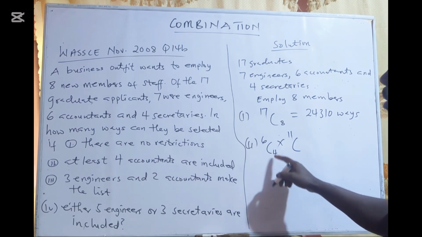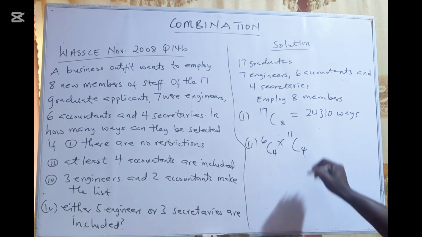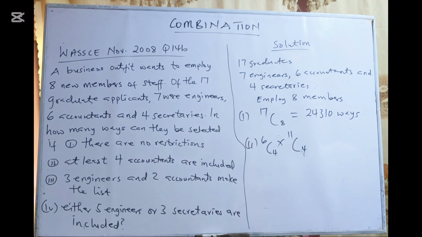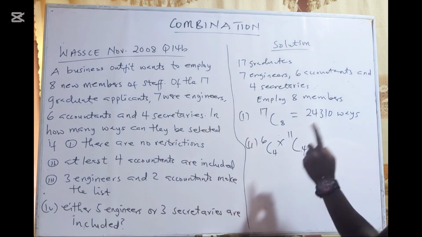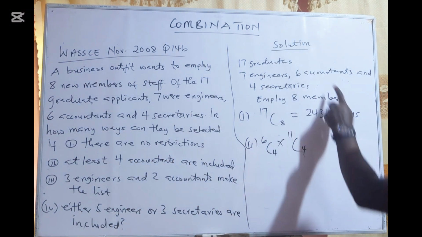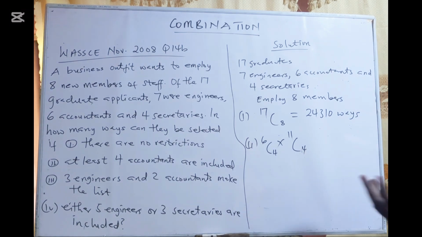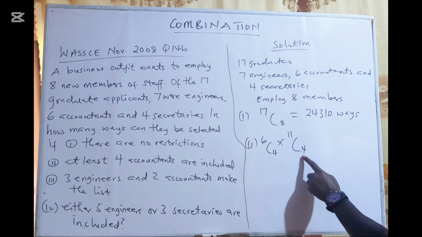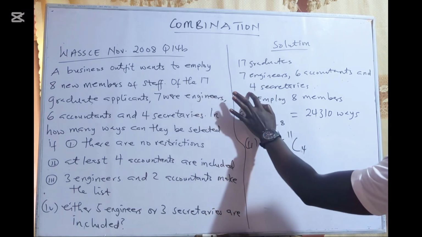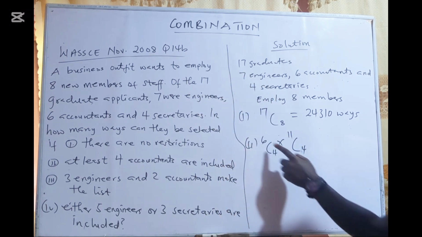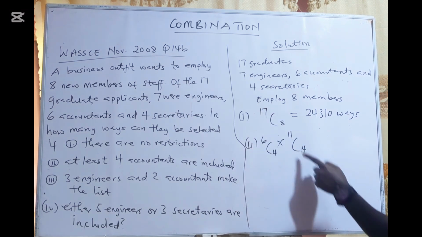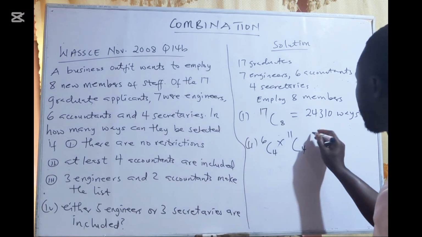So I've already employed 4 accountants. How many people are left to employ? That will be 4. So, at least 4 accountants: I take 4 accountants out of the 6 accountants, and I'm not done. There are 17 people, so 11 people are left, that is 7 engineers and 4 secretaries, to still employ 4. The 6 plus the 11 gives me the 17. 4 plus 4 gives me the 8.